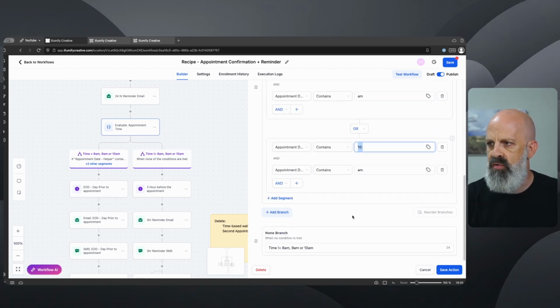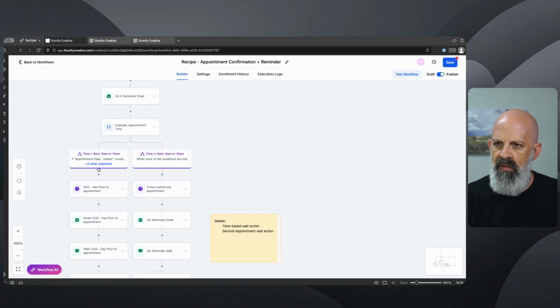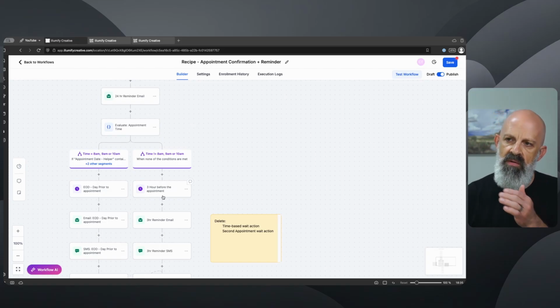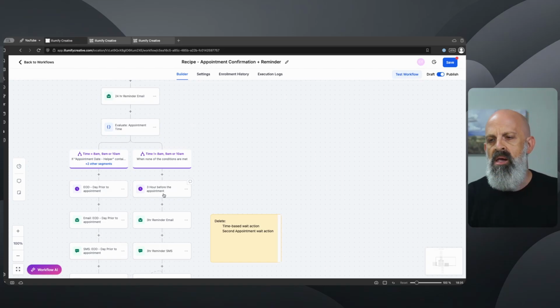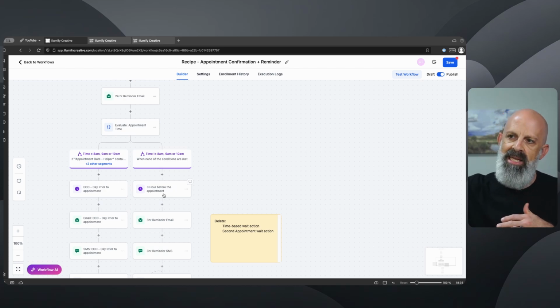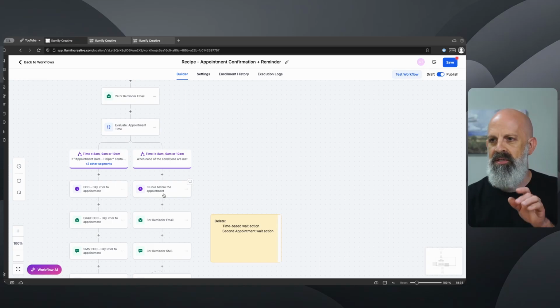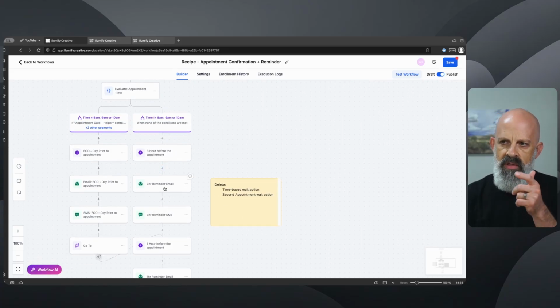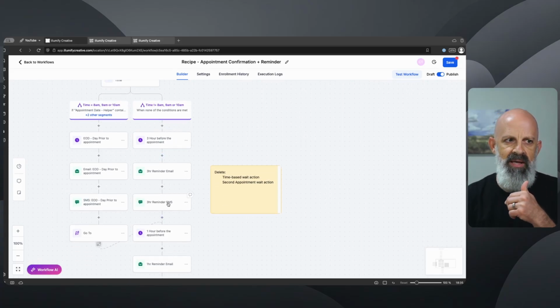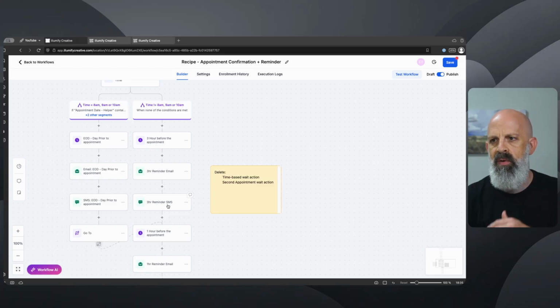If any of those are true, then it's going to go down this branch. If all of those are not true, then it's going to go down this other branch, and it's going to continue on. So say, for example, it's at 11 a.m. I want a 3-hour reminder, which would be at 8, 9, 10, 11. Yep, my math is right. So at 8 a.m. this would run, which is totally fine. And therefore the email and the SMS is going to go out as expected. That's exactly what we want.